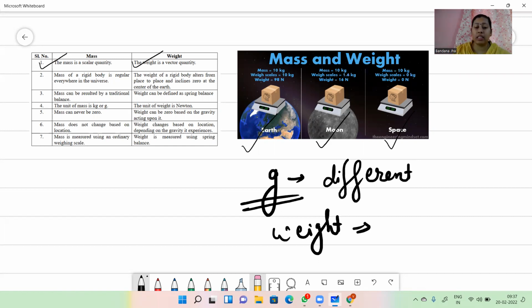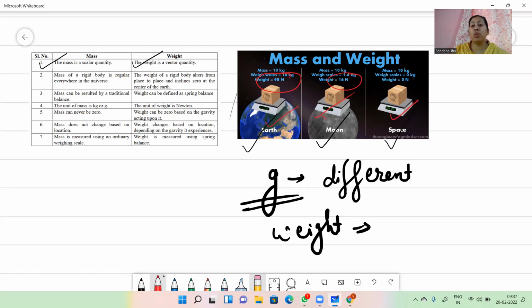Just like you can see here, on earth my weight is suppose 98 newton, then on the moon it will be 16 newton, because acceleration due to gravity on earth is 9.8 and on the moon it is 1/6 times that of the earth. That's why my weight is different.